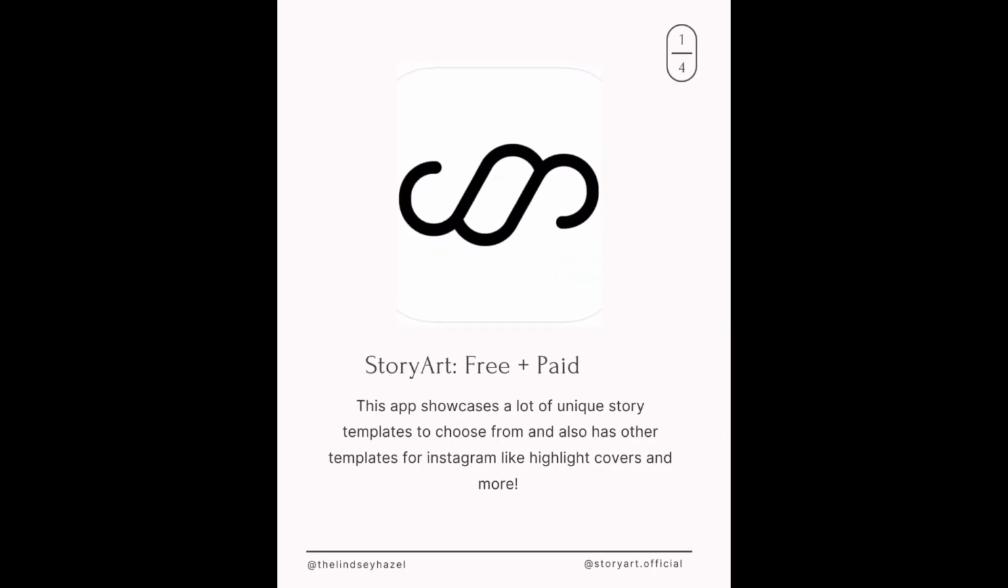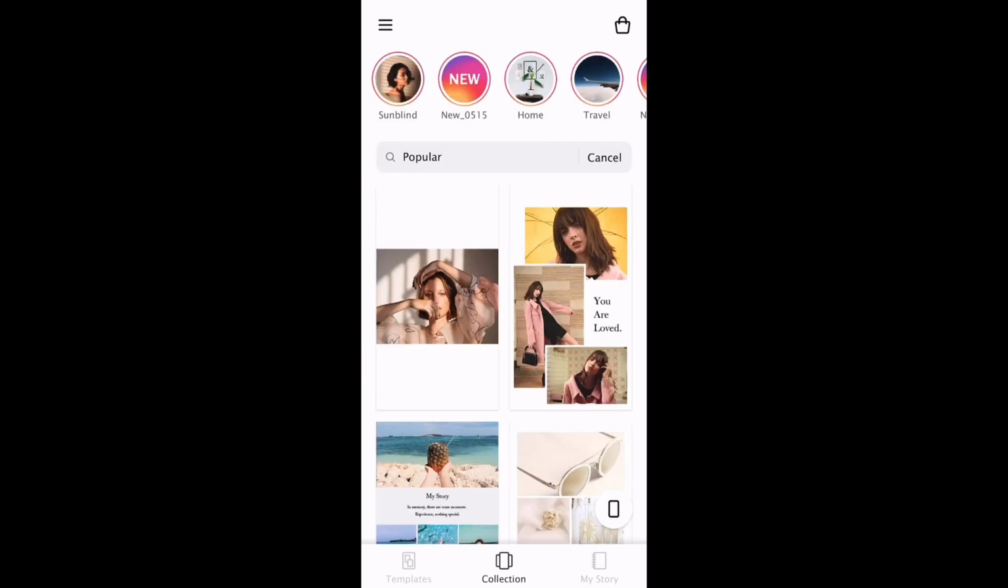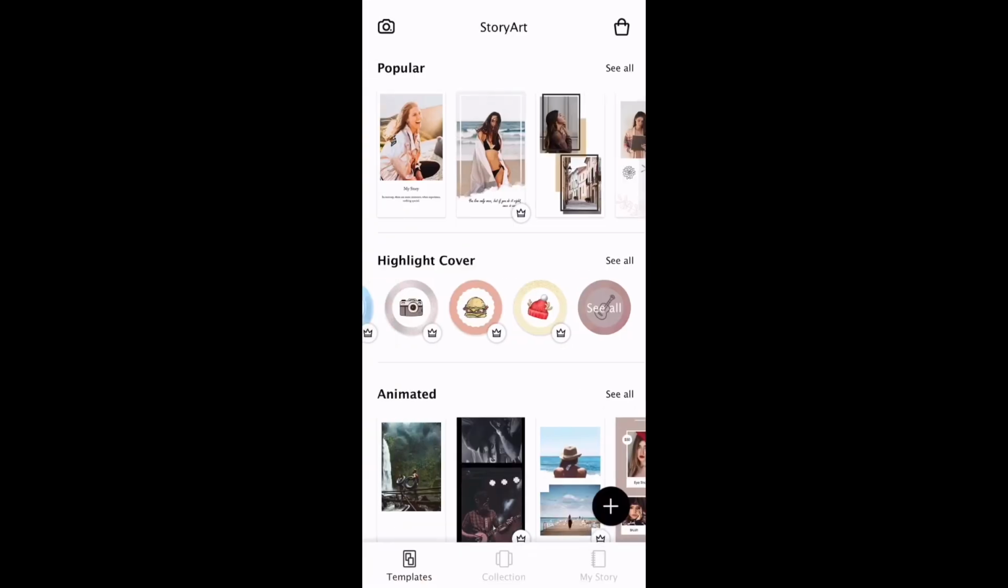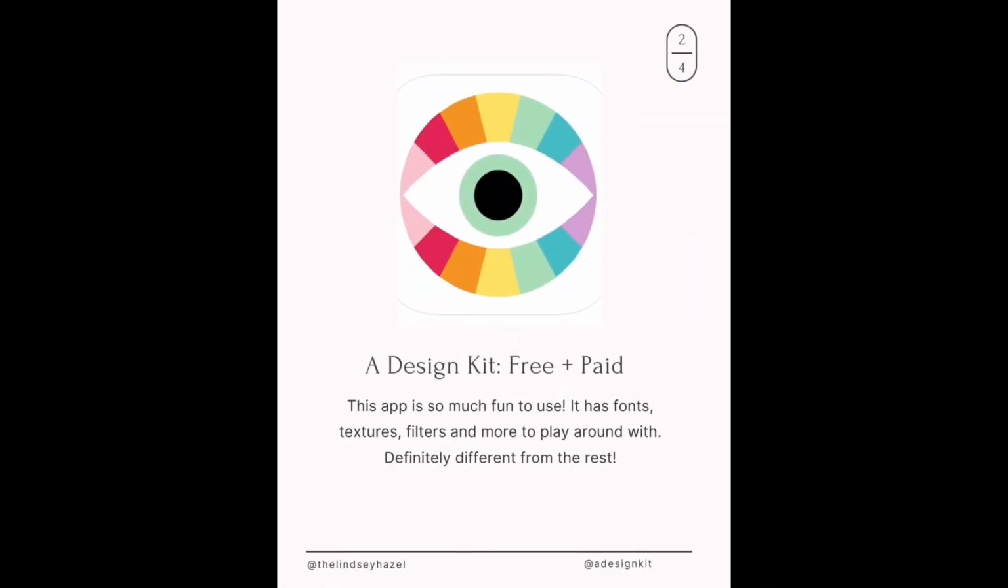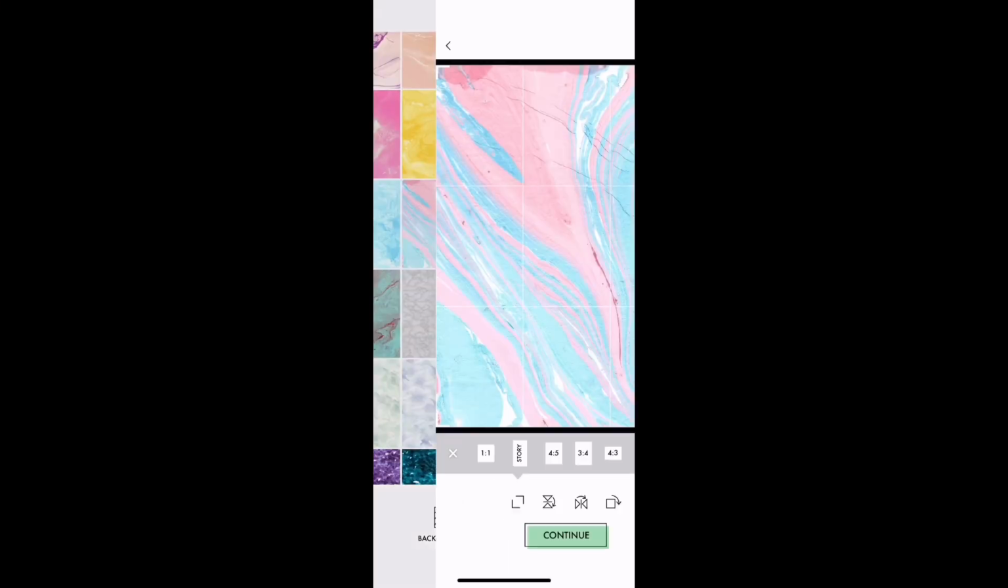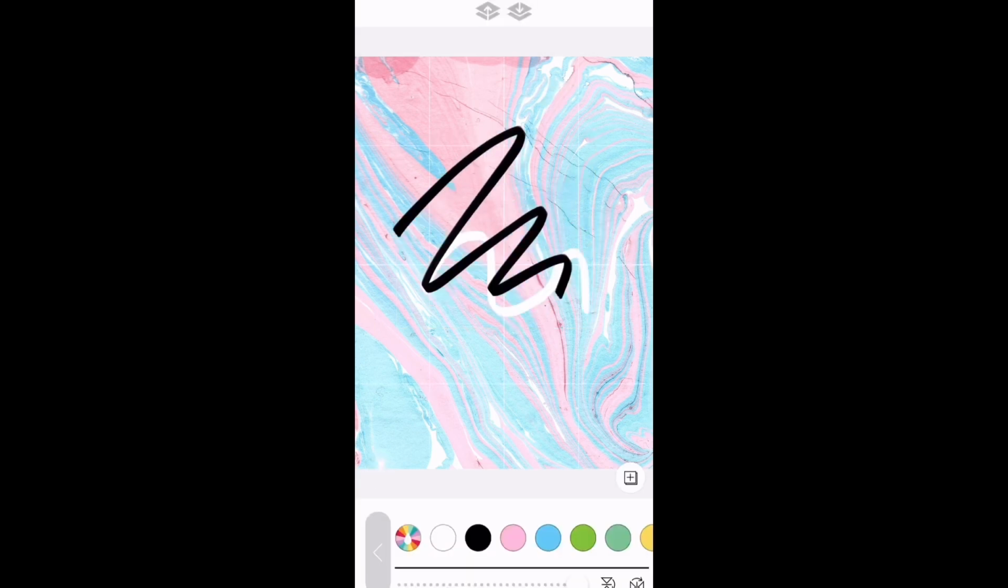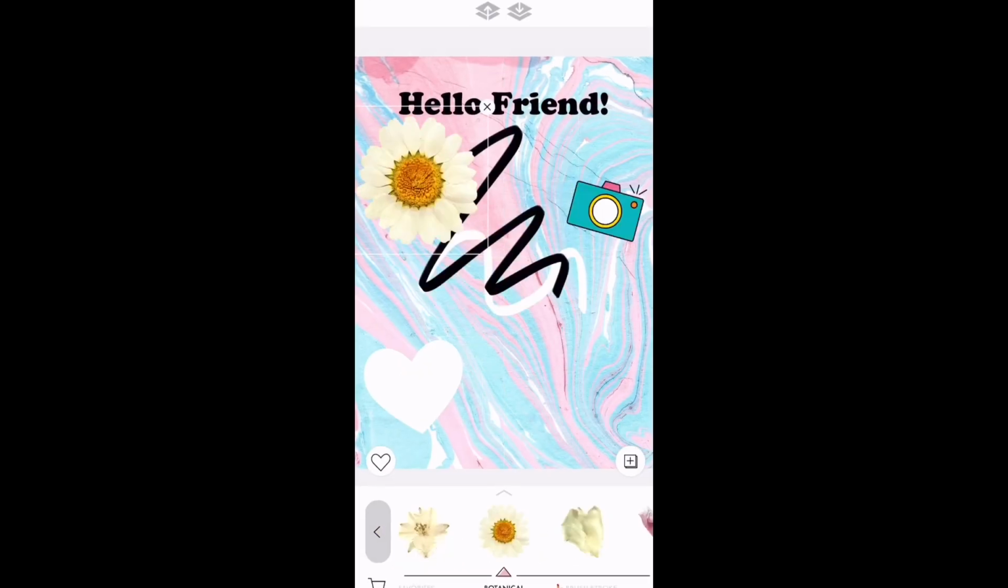StoryArt. This app showcases a lot of unique story templates that you can choose from and also has templates like highlight covers and more. A design kit. This app is so much fun to use. It has fonts, textures, filters, and a lot more to play around with. It's definitely different from the rest.